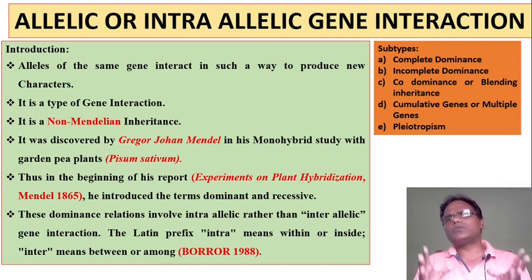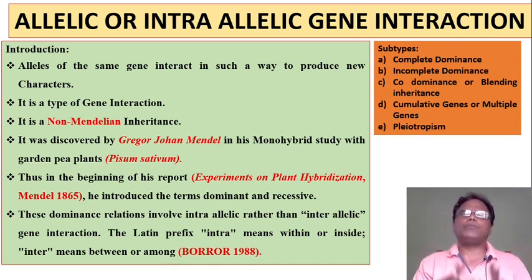Fourth one is cumulative genes or multiple genes. And fifth one is pleiotropism. There are 5 different types of allelic or intra-allelic gene interaction. With the help of these 5 different types, we are going to explain all the things about the non-Mendelian inheritance.